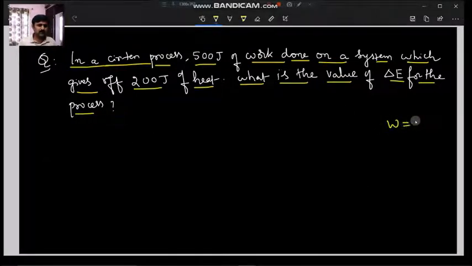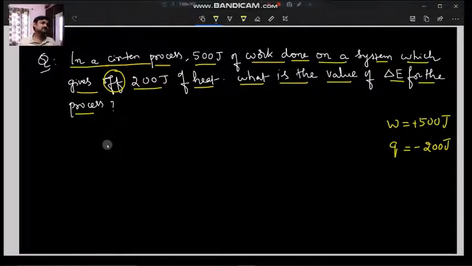The work done given is 500 joules, which is positive, because the work is done on the system. Which gives off, what is the meaning of gives off? It means the heat is released.